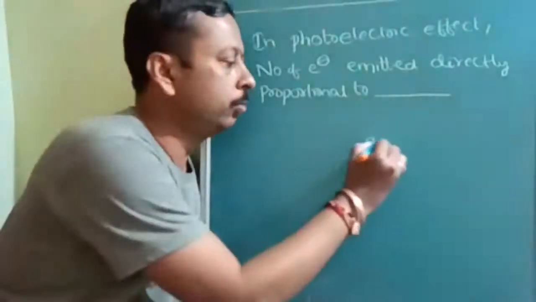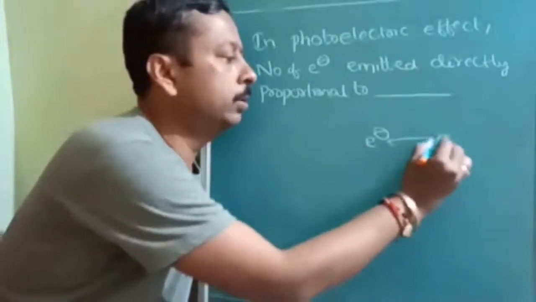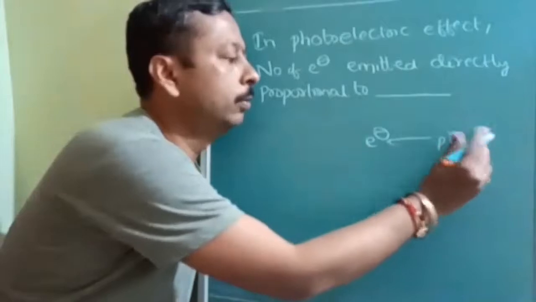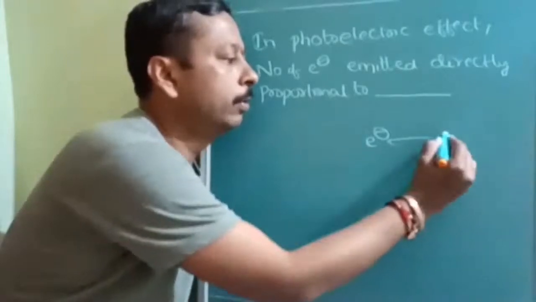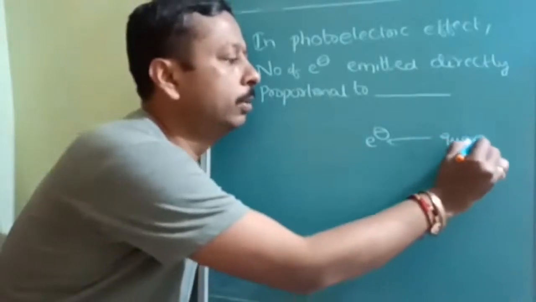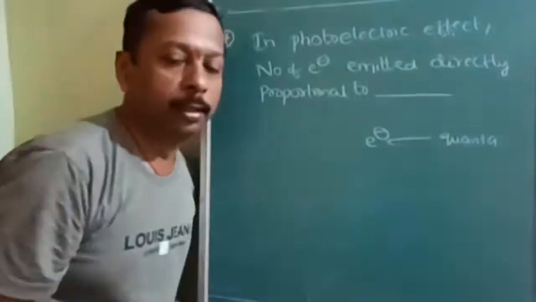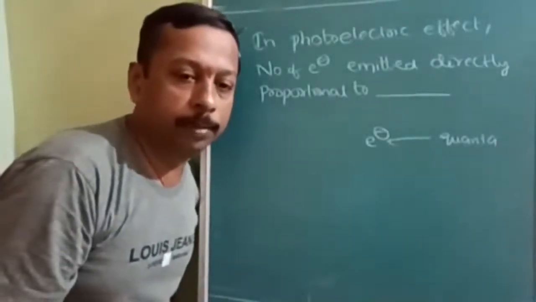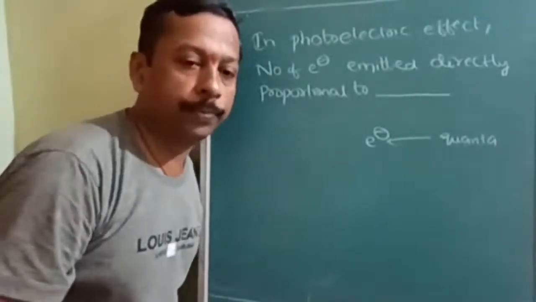There I told you, each electron takes one photon or quantum. One electron cannot take more than one quantum. So one quantum will be accepted by one electron only. Understood?